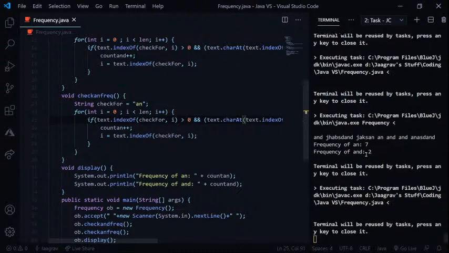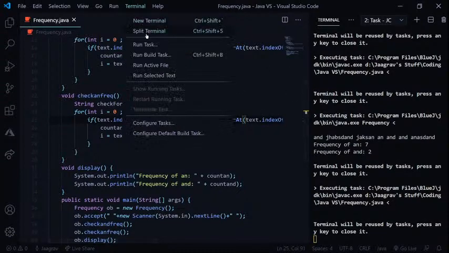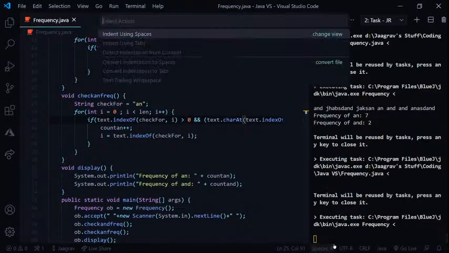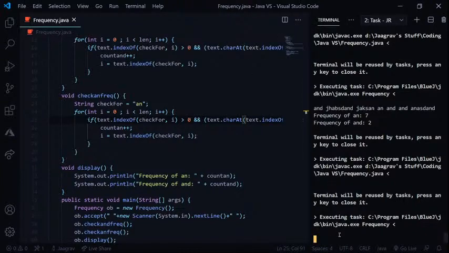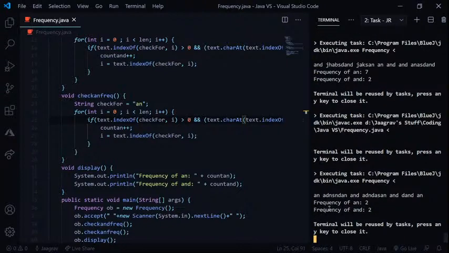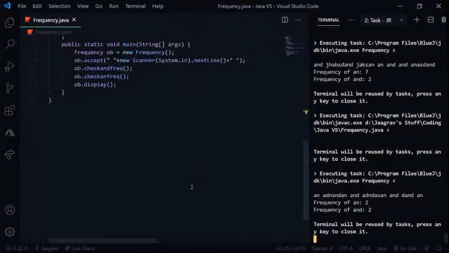Compile. Compiled. Run. Ran. Now I'm going to put in random ands and ands over here. Okay. And dand. And okay, let's see. 2 and 2. And is 2, fine, and is also 2, fine. So it is working. So this is the code.